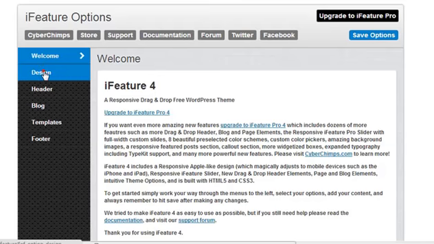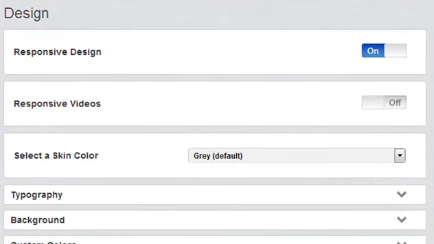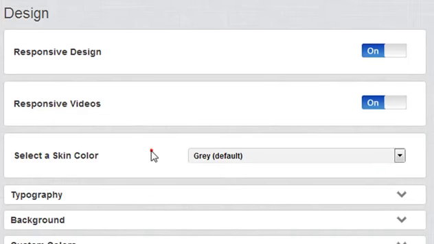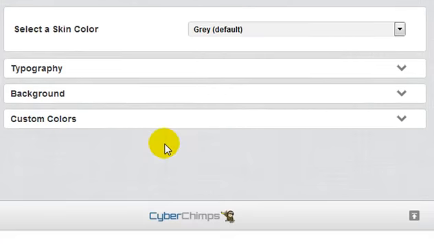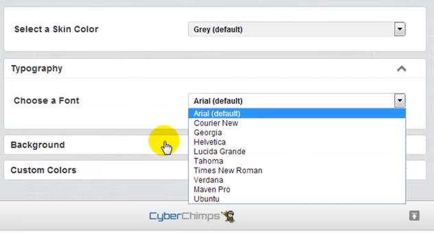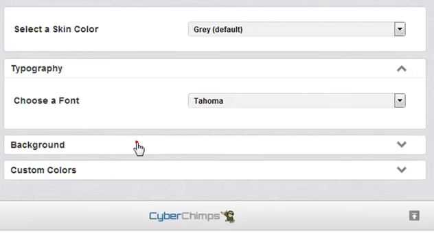So we're going to click on Design, and we have the responsive design is on. That basically means, if I shrink my window, it's going to fit whatever size window. I'm going to turn responsive video on, and we have a select a skin color, gray or green with the free version. The pro version, I believe, has a whole bunch more. I'm going to leave it on gray. Typography, we can change the font, etc. I like that Tacoma. I'll select that one.